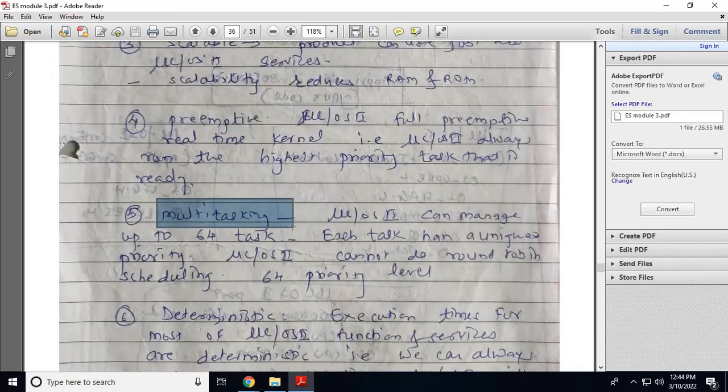Multitasking. Microcontroller OS2 can manage 64 tasks. Every task has some priority. The highest priority task has the number 0 and the lowest priority task has the number 63. So microcontroller OS2 can manage 64 tasks. It supports multitasking and every task has a unique priority. So the high priority task will be executed as early as possible.